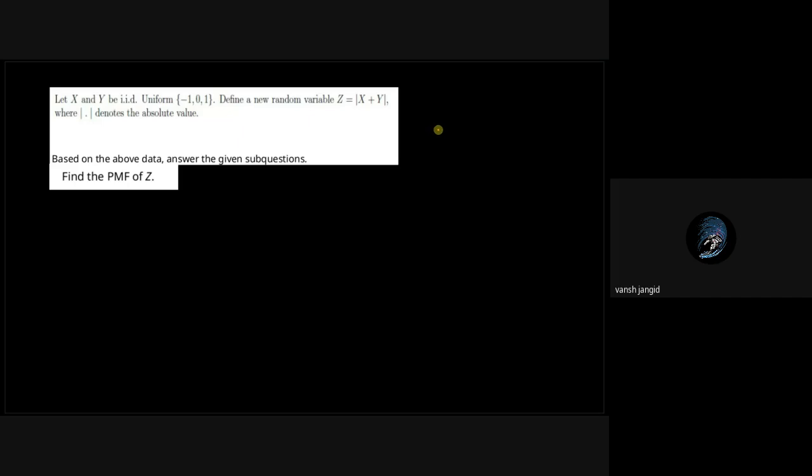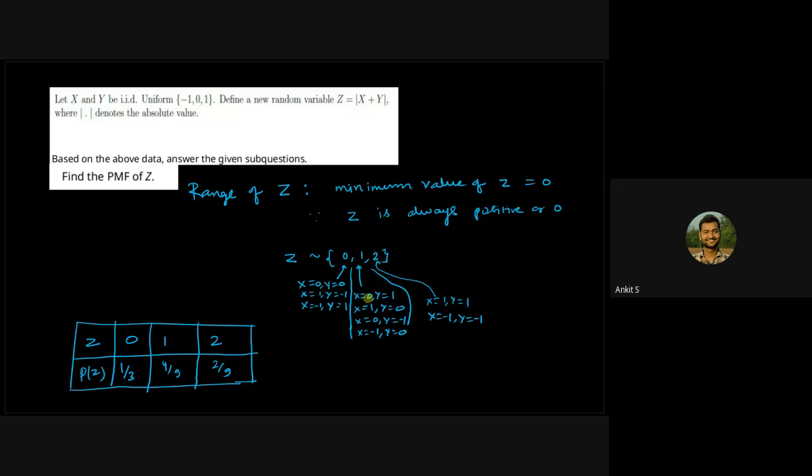Since there are very few cases to be observed, we can simply make a table and perform the computation over it. Yes, so what is the PMF for z? It means you have to know the range of z, what are the values that z can take, and also what are the probabilities with which those values are taken. So you will put all of the possible values of x and y and see what values z takes.